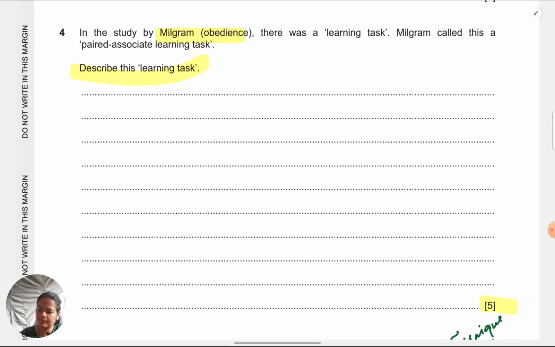The learner would have to supply the correct associate word that they had learned from a choice of four alternatives to get the answer correct.